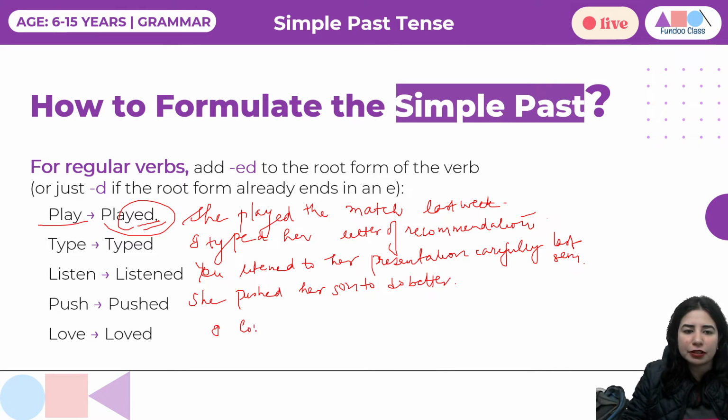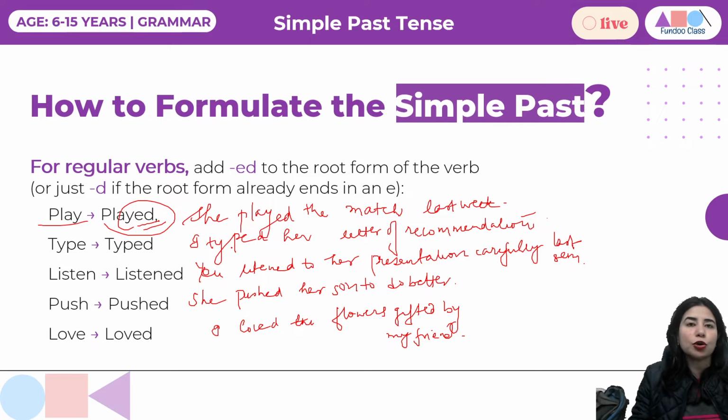I loved the flowers gifted by my friend. Right? So you can see that we are talking about the activities that have already happened. And how did we formulate simple past? Verb first form, we simply added ed for regular verbs.